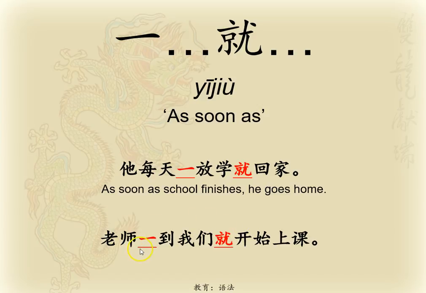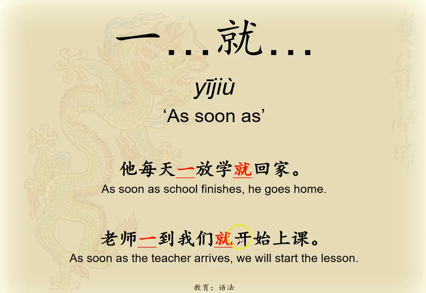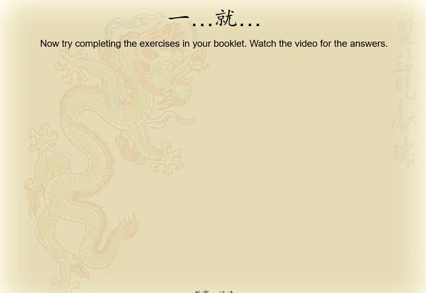Another one, 老师一到我们就开始上课. Now, in this situation, 老师 is the subject, the teacher. Then, 到 means to arrive somewhere. And 我们 means we, our. 开始 means to start and 上课 is the class. So what's happening here is, as soon as the teacher arrives, we will start the lesson. So that's pretty straightforward. Now, try completing the exercises in your work booklet alone and then watch this video for the answers.